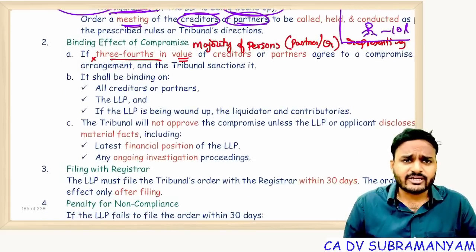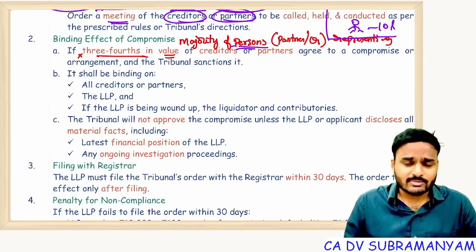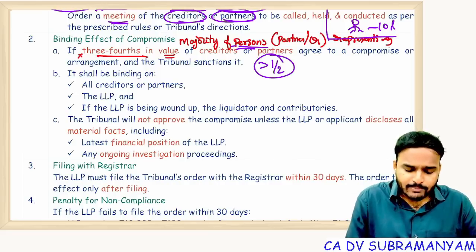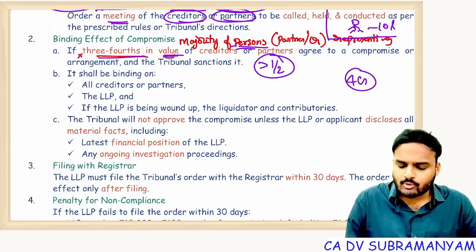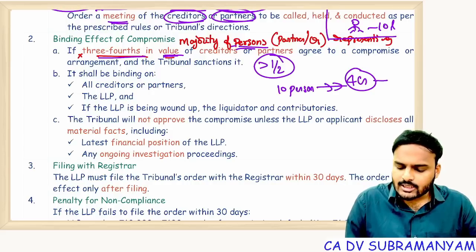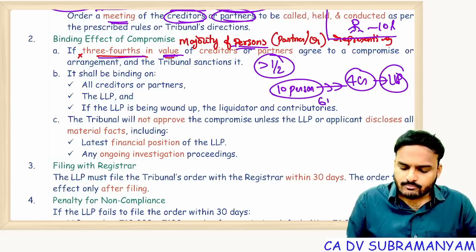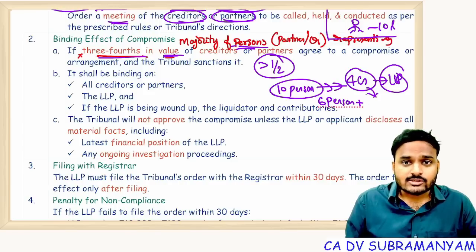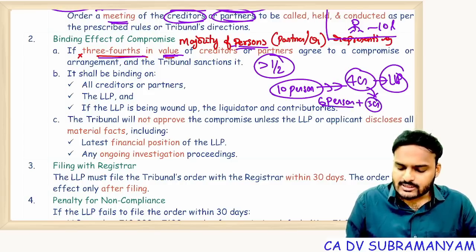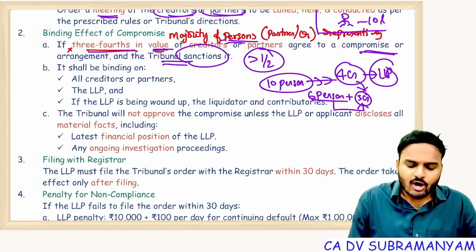In that meeting, a majority of the persons, majority of the partners or majority of the creditors. Majority means what? More than 1/2, representing 3/4 in value. Suppose the loan amount is 4 crores. For example, 10 persons gave a loan of 4 crores to the LLP. Listen carefully. Now a majority of these persons means more than half, that means 6 persons. They should represent 3/4 of the value of the creditors. 3/4 of the value means 3 crores. So 6 persons representing 3 crores of dues. If they give approval for compromise, then the tribunal orders for compromise.